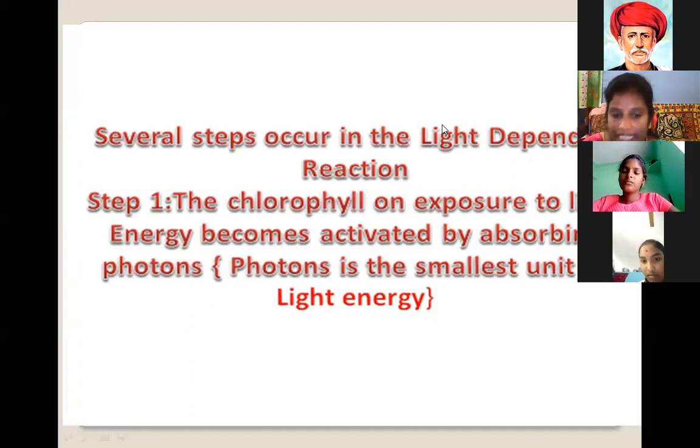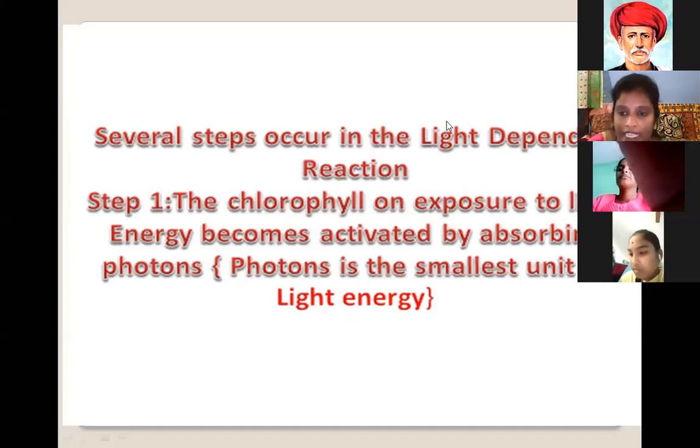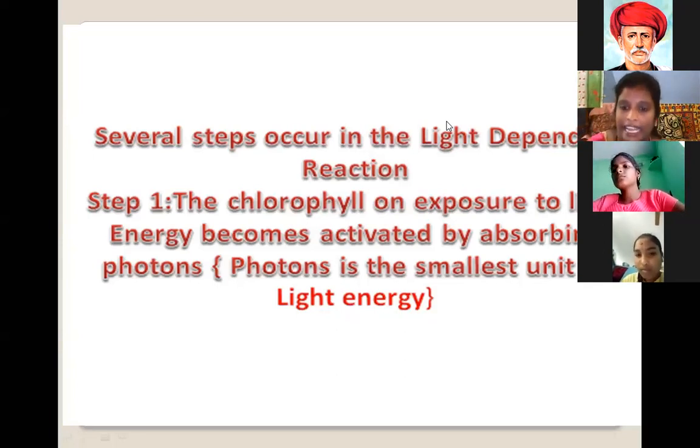Only green leaf plants carry out the process of photosynthesis. Who gives the light energy? The sun gives the light energy. Chlorophyll becomes activated by absorbing photons, the smallest unit of light energy. Understood, all of you?